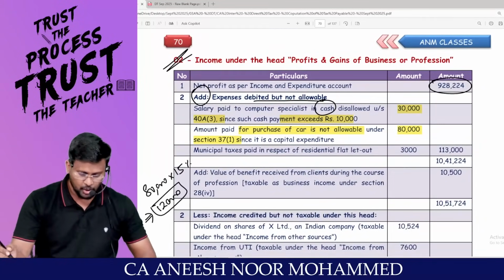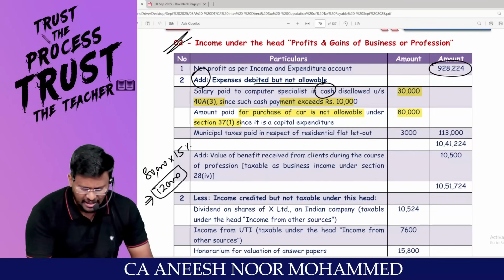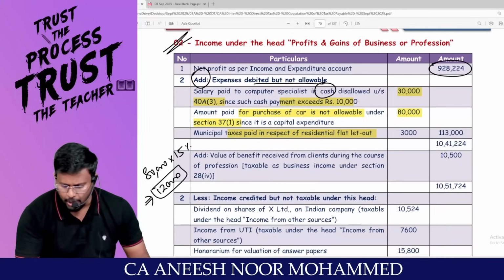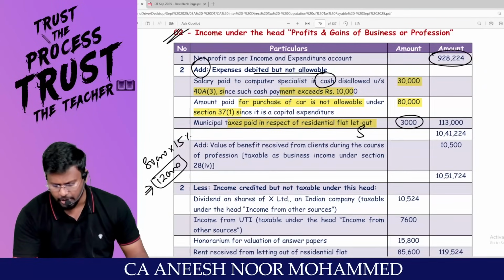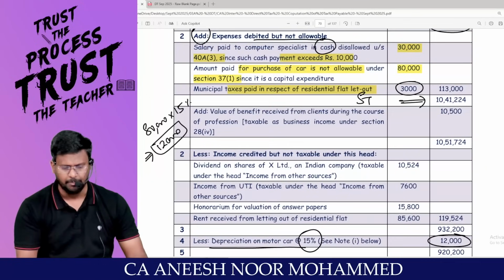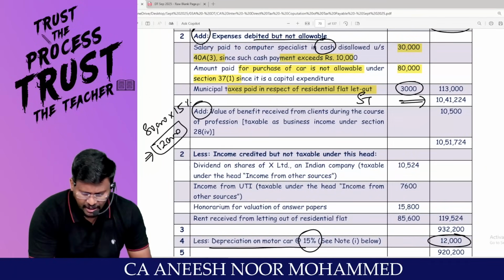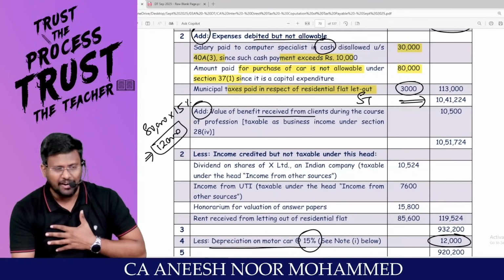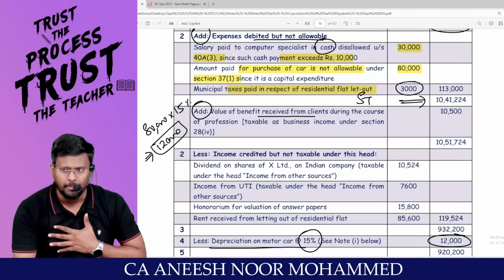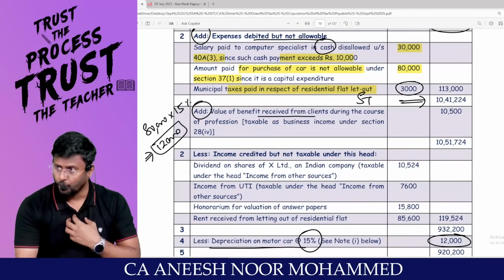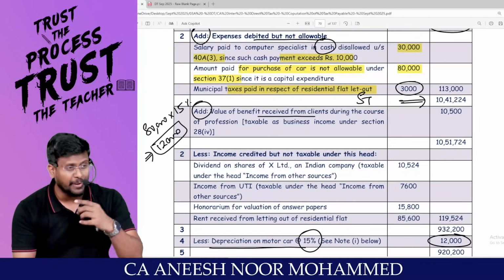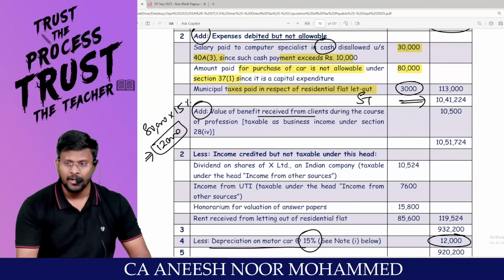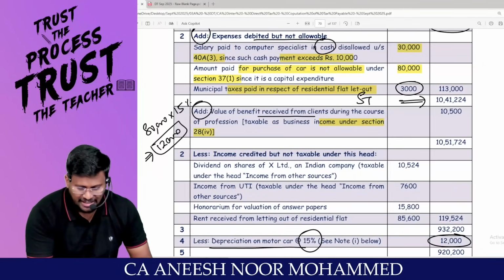Clear? Superman. Municipal taxes paid, which has been debited to the P&L account, should be added back. This is an impurity for the PGBP. My dear lovable students, you will be getting some amount as subtotal. Add value of benefit derived from client. Am I a teacher? After you become a chartered accountant, will you buy a BMW for me? It's a benefit for me. It's a perquisite to me. That perquisite will not be taxable under IFOS. That perquisite will be taxable under PGBP under section 28 clause 4.